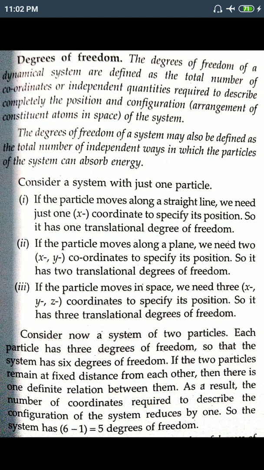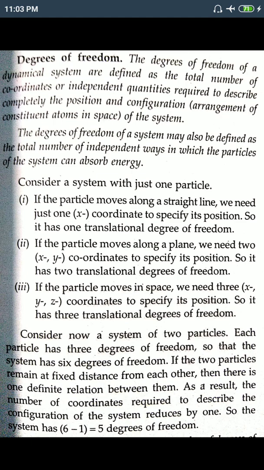Now this was a system of one particle. If the system consists of two particles, then what happens? With only one particle, the three cases are there. Now if the system consists of two particles, each particle has 3 degrees of freedom. Individually, each has the above three cases.